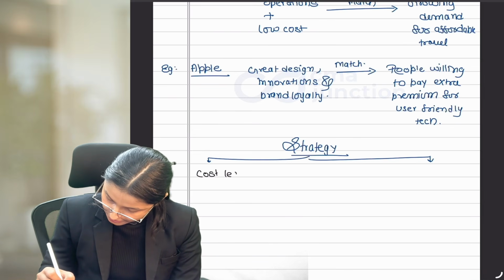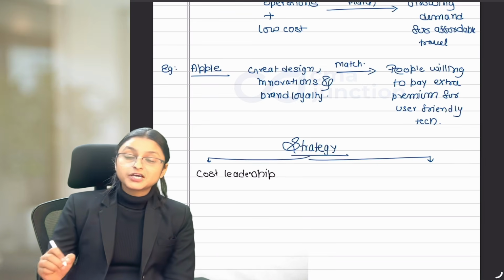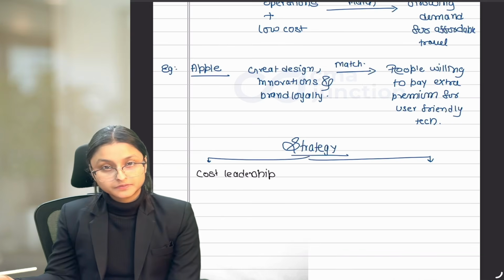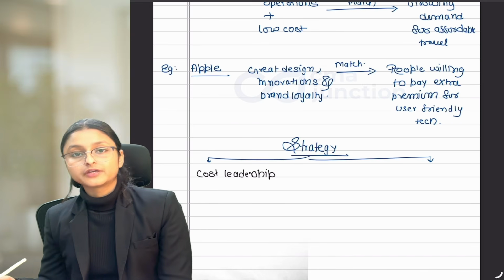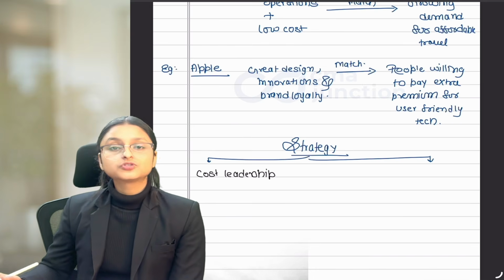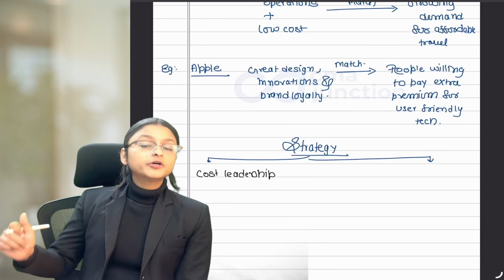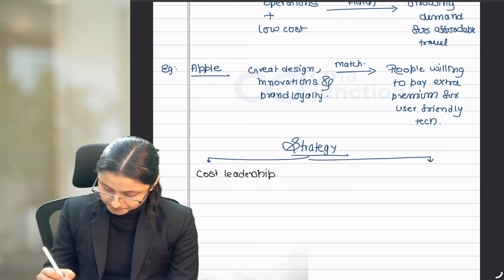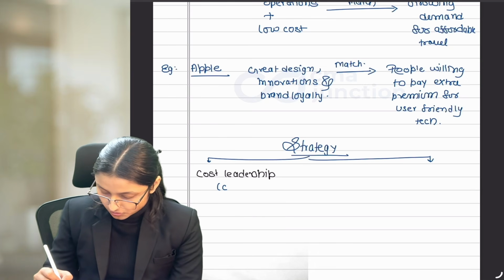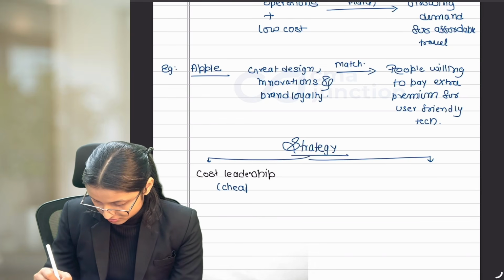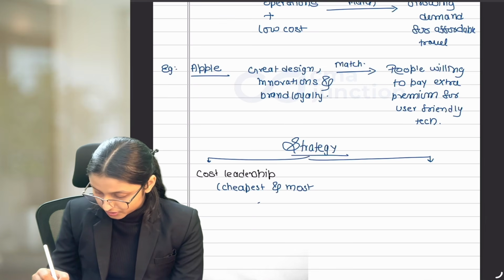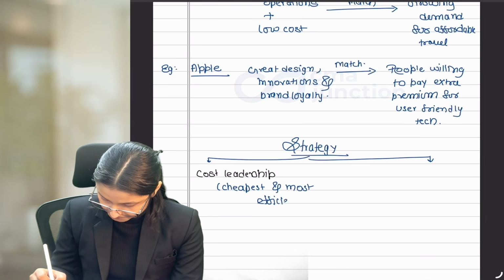Cost leadership. That means similar to that of Indigo, we are focusing on providing the product as cheap as possible and becoming cost efficient, producing or providing those services at lower cost as compared to that of competitors. That is our main aim when we are focusing on cost leadership strategy. Cheapest and most efficient products or services.